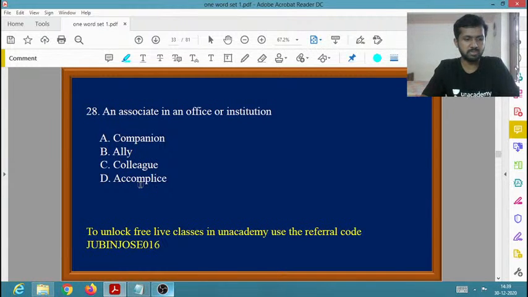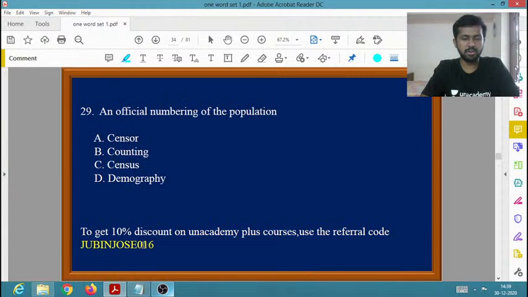Yes, very good. Saurabh Singh is commenting colleague. Yes, colleague is the right answer. It's an associate in an office or institution. The one word for associate in an office or institution is known as colleague, right? Then moving on to the next.